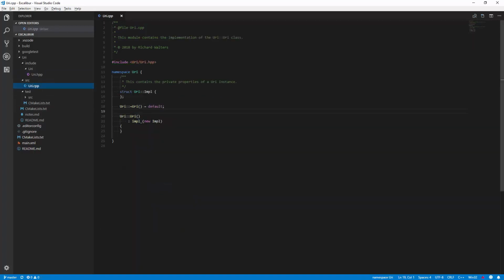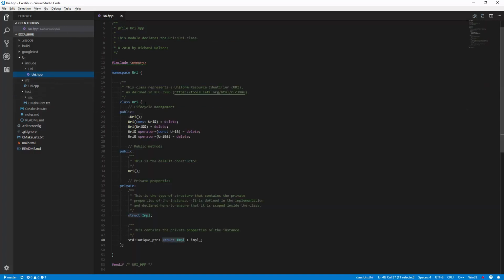If I were to take that equals default and put it here, it would cause it to not compile. And it's a little of a tricky reason. Maybe I'll make a video about that at some point. But I am used to setting things up like this to start with, and if I need copy or move semantics, I'll remove the equals deletes and put a body in the implementation.